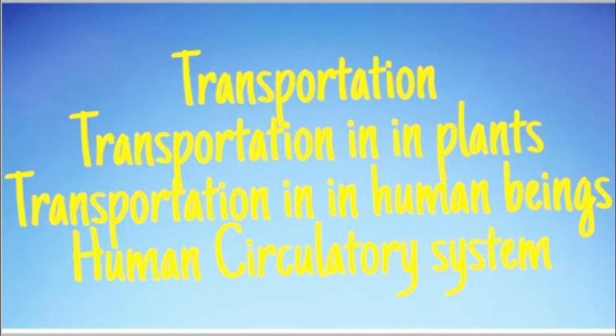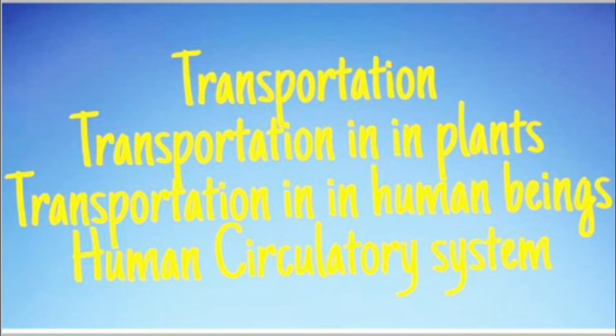Now when we talk about important life processes at the molecular or cellular level of organization, you must have studied in previous classes that all living organisms, whether they are unicellular, meaning organisms which have a single cell in their body and all life activities are carried out by that single cell only, or multicellular, are made up of tiny structural and functional units called cells.